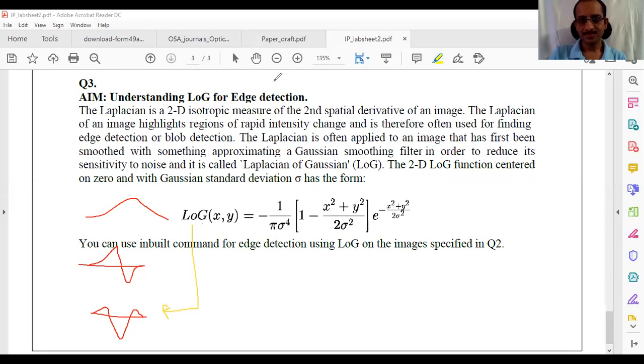Sir, what is the effect of sigma in the second question? You are asking about Gaussian-based filtering? Yes, sir. In that, sigma we choose according to the filter size, right? Correct. That's it.